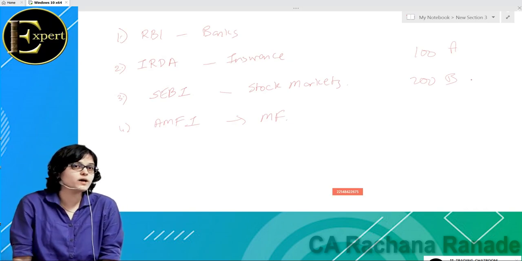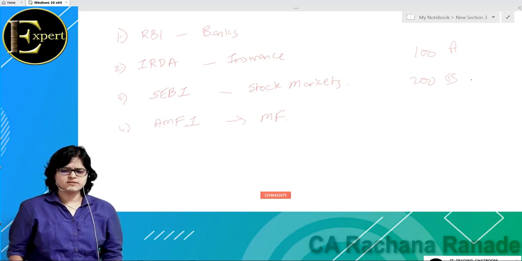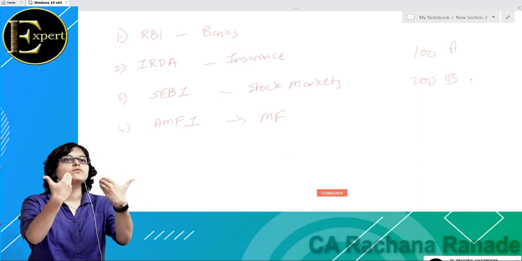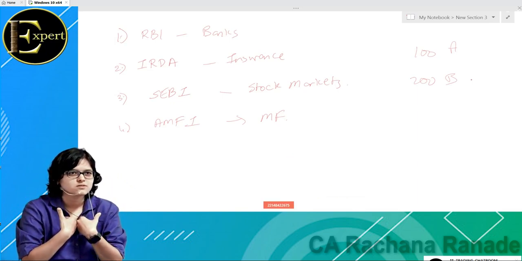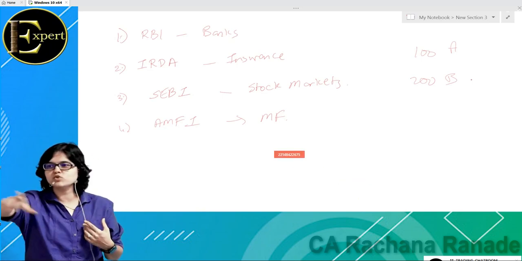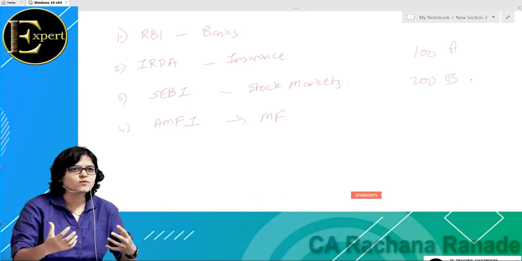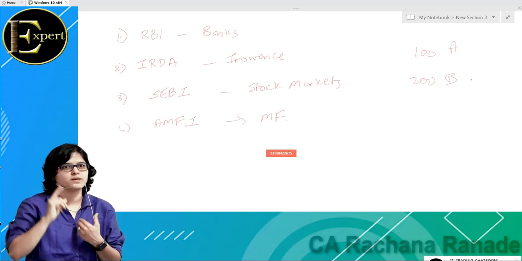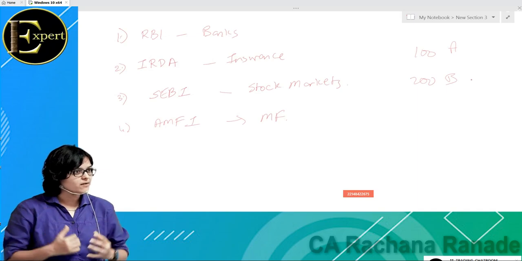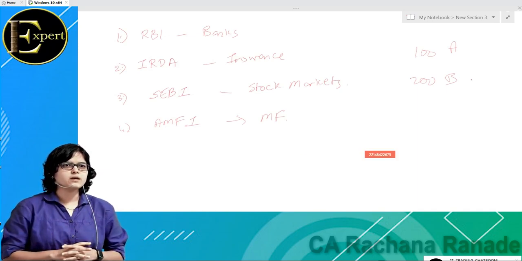Like policeman, मुझे अगर किसी ने चोरी किया, I'm going to report to the police. Similarly, someone is doing some wrong thing with my account, I'm going to report to SEBI. That's from the angle of investors. It could be at a very big level also, like some company is not disclosing the required information. Like in annual report, assume some company does not give this disclosure or gives a wrong disclosure, ताकि कंपनी का इमेज अच्छा बना रहे.